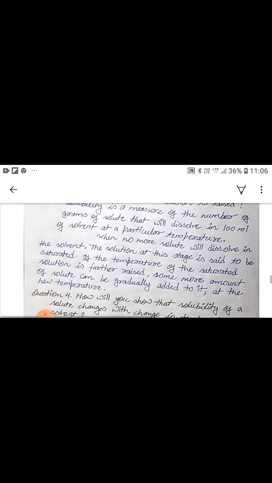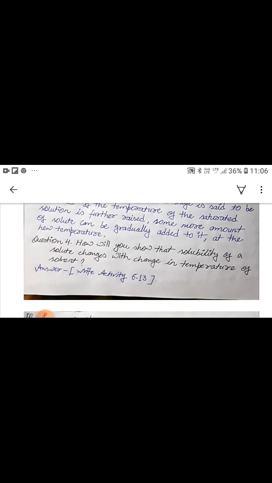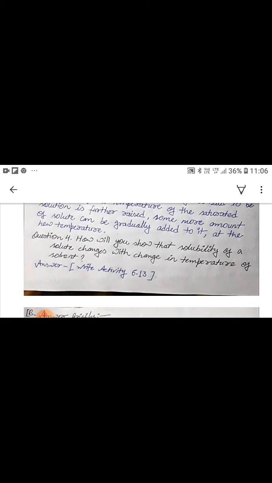And in question 4, how will you show that solubility of a solute changes with change in temperature of solvent? So here you have to write activity 6.13 as answer of question 4, which you can get from your book.